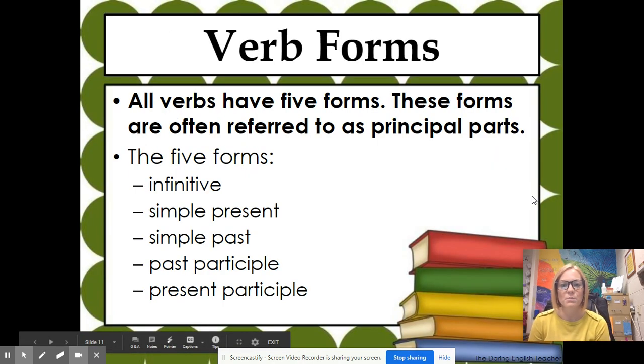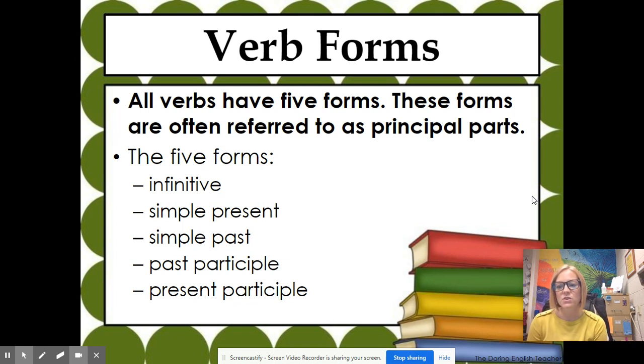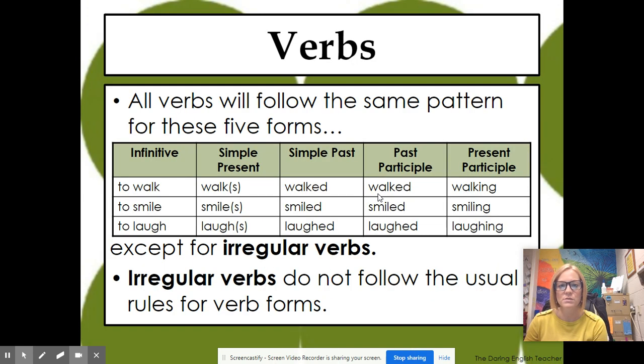So we have different verb forms that we have here. We have infinitive, simple present, simple past, past participle, and present participle. We're not going to get into great detail about these. As long as you're using verbs correctly is my main purpose for going over verbs. So this is just the pattern that most verbs follow. Not all of them follow that. We'll get into talking about those.